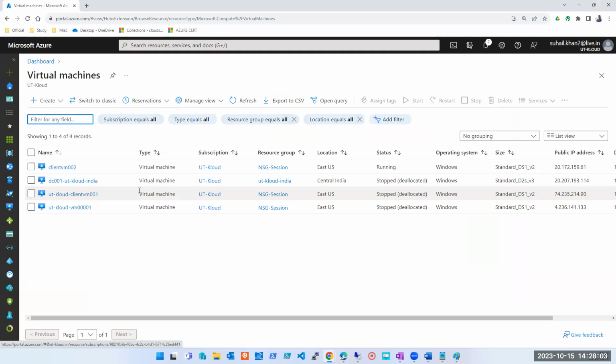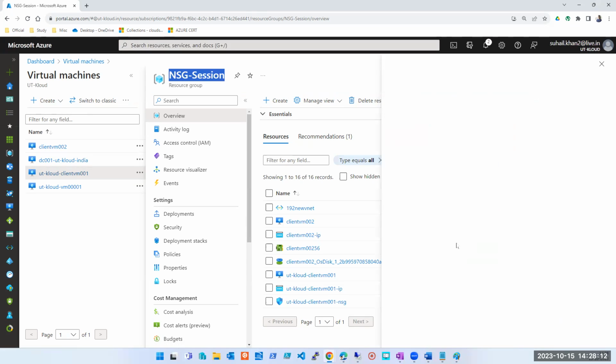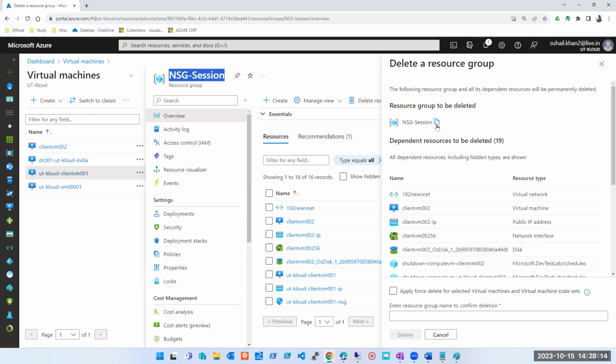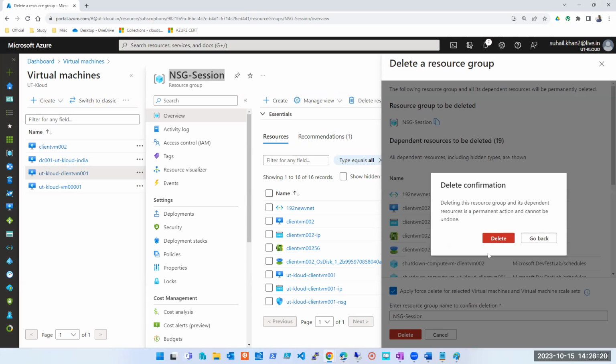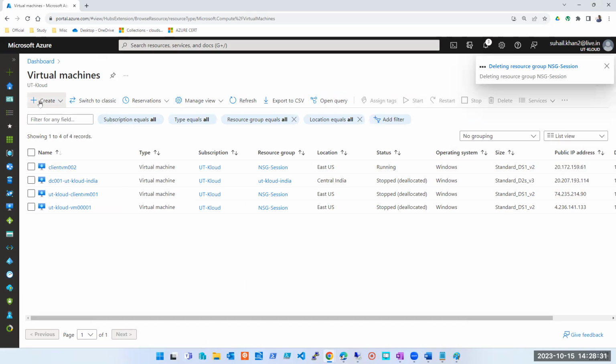Let me delete it for you guys and create it from scratch, because here I have made some changes and I do not want you to get confused. While these machines are being created, do you guys have any questions? Please let me know.